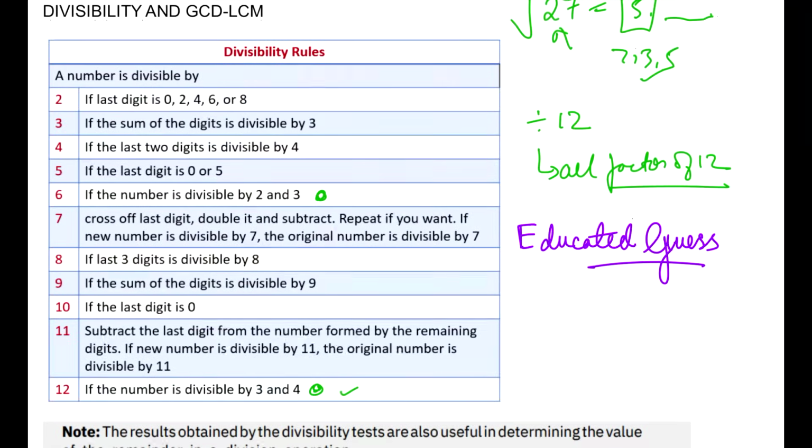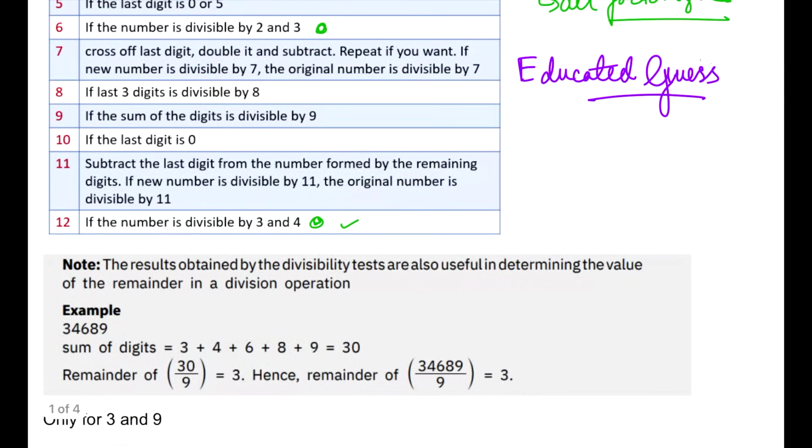बस कुछ रूल स्पेशल हैं जैसे कि 7 और 11 के, जो मैं आपको क्विकली रीआइटरेट कर देती हूँ. Even though it's completely your choice, if you feel that your division speed is better than the speed of applying this trick, then please go ahead and try the division. Remember, no calculator is allowed in the XAT examination, so you have to do all the calculations with your own hand, okay, or using approximation.